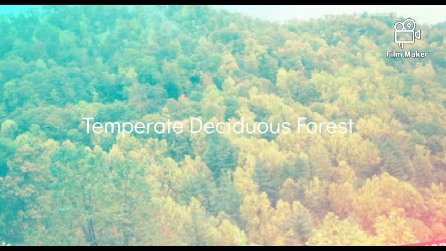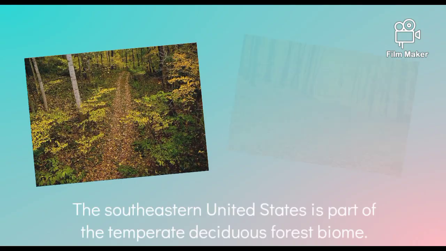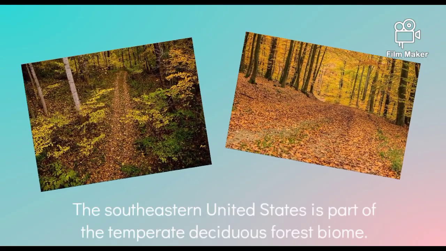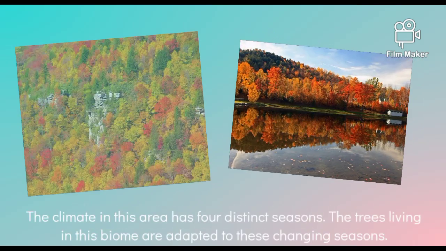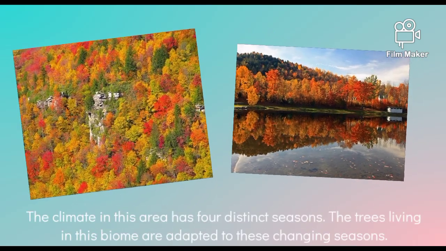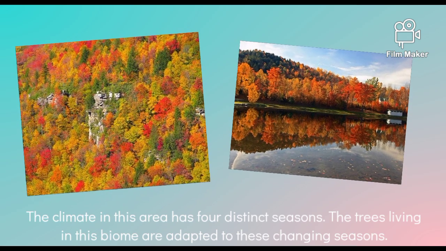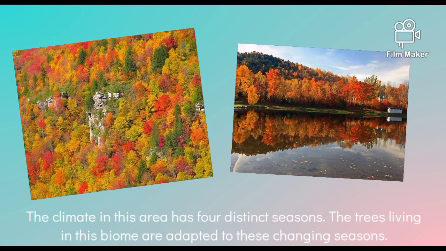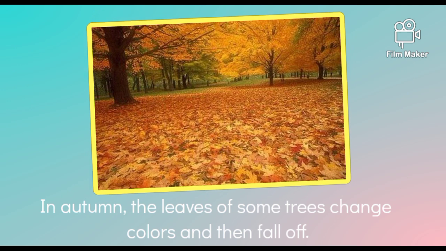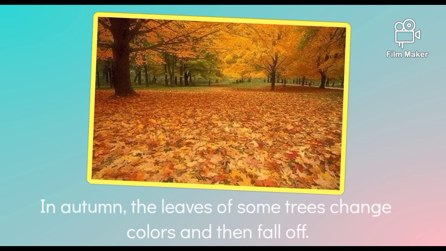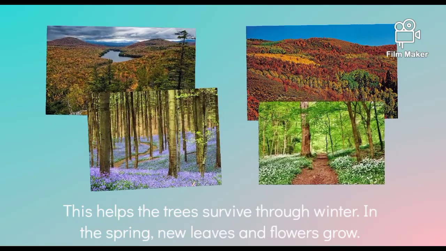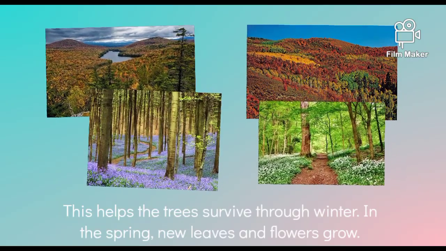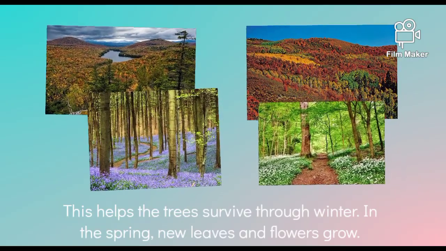Temperate deciduous forest. The southeastern United States is part of the temperate deciduous forest biome. The climate in this area has four distinct seasons. The trees living in this biome are adapted to these changing seasons. In autumn, the leaves of some trees change colors and then fall off. This helps the trees survive through winter. In the spring, new leaves and flowers grow.